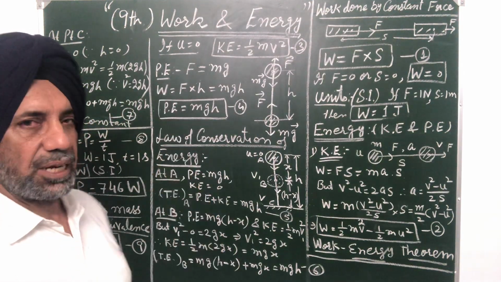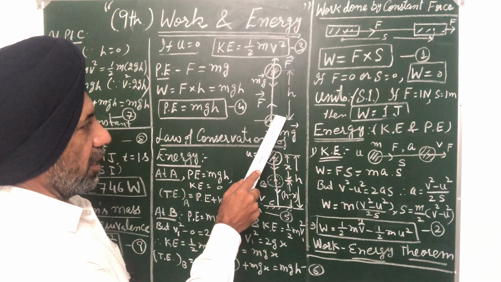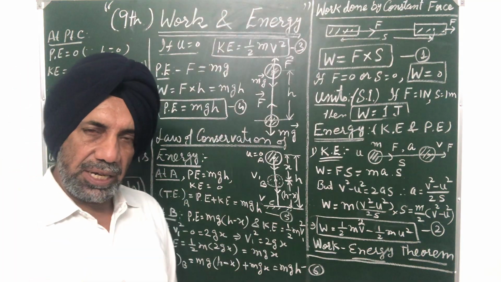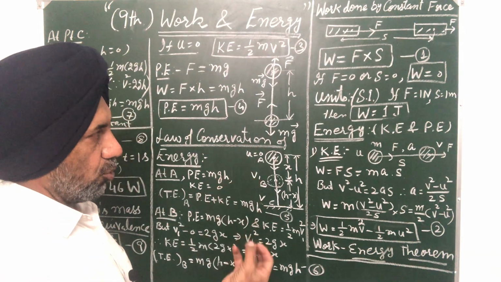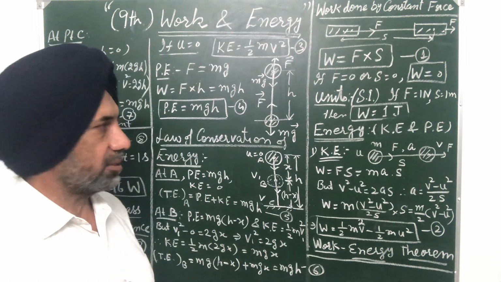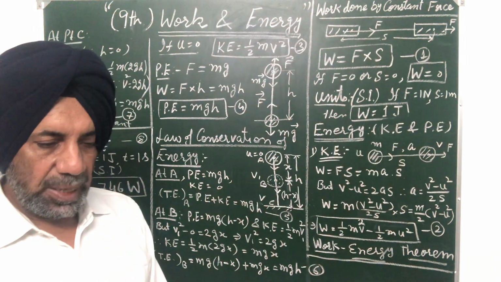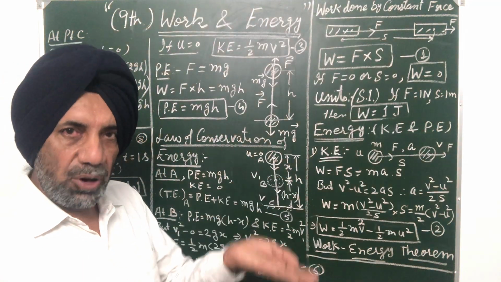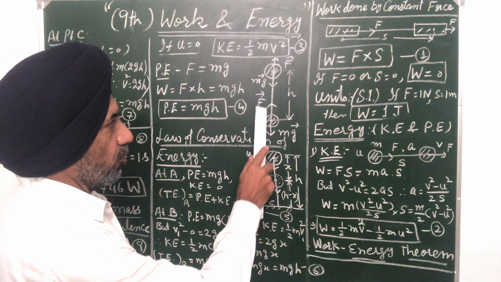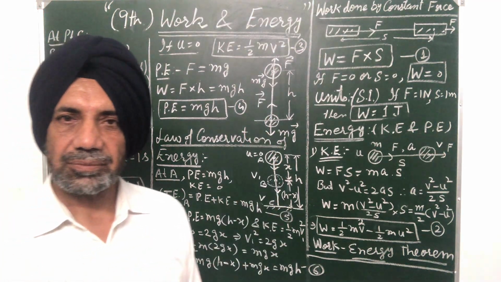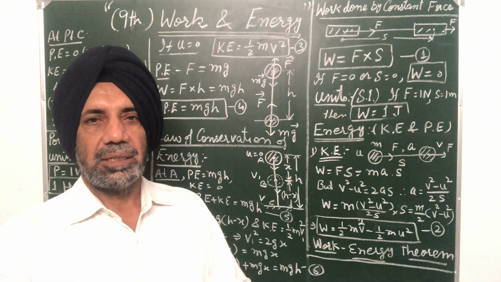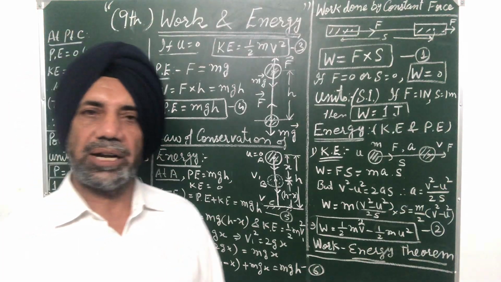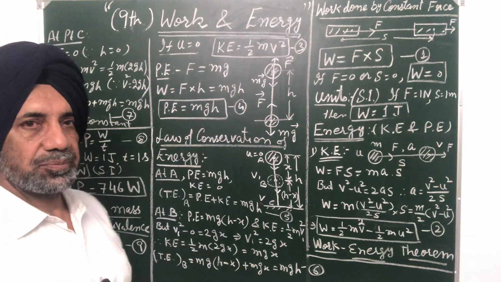Then the expression for potential energy. Now suppose a body of mass m, its weight will be mg. Weight always acts vertically downward because it is the force with which the body is attracted towards the center of the earth. So mg is the weight. If I have to lift this body, I have to apply a force equal to the weight of the body. So F is the force applied in the upward direction. To lift a body through a certain height, we have to apply this constant force F equal to mg, which is equal to the weight of the body. So F is equal to mg.